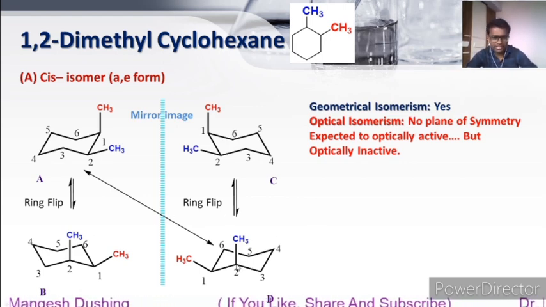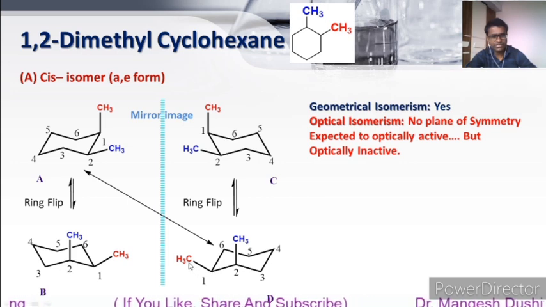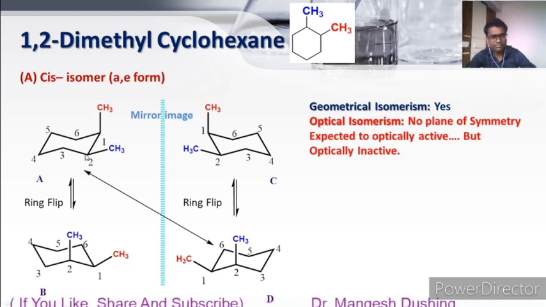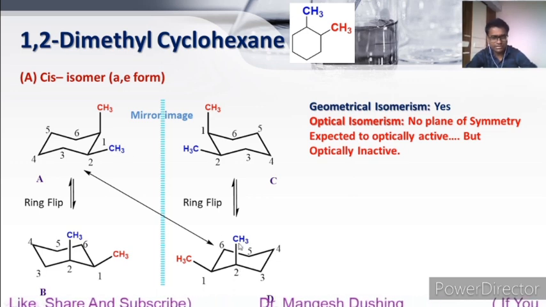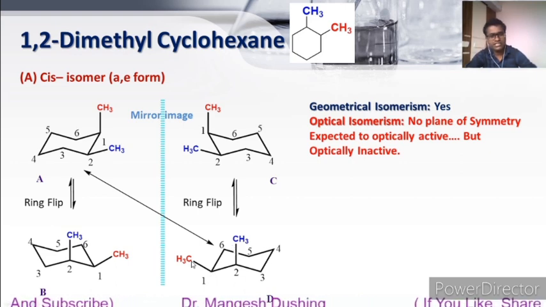Now we will see, if this is the first carbon, axial methyl, and right-handedly this is the second carbon, there is an equatorial position. So compound D is equal to compound A. See, first carbon methyl axial, right-handedly second carbon methyl equatorial.